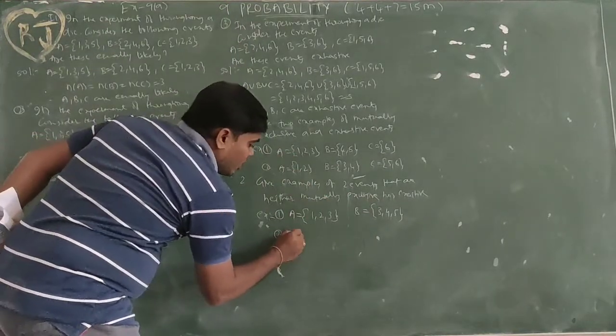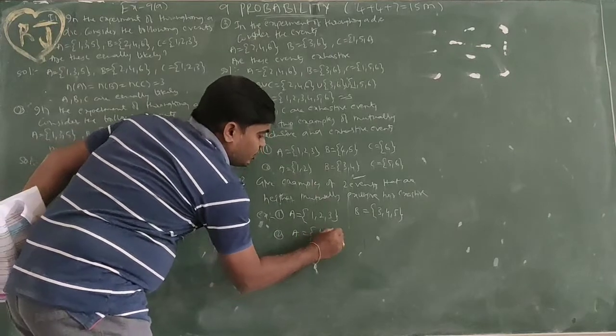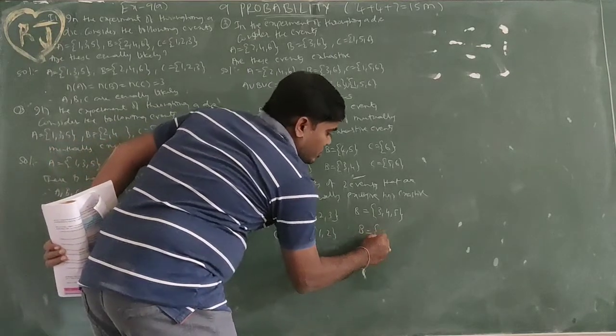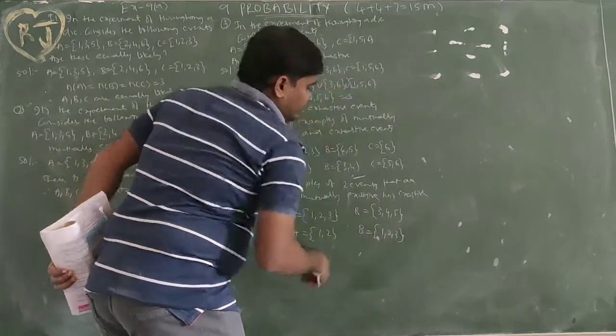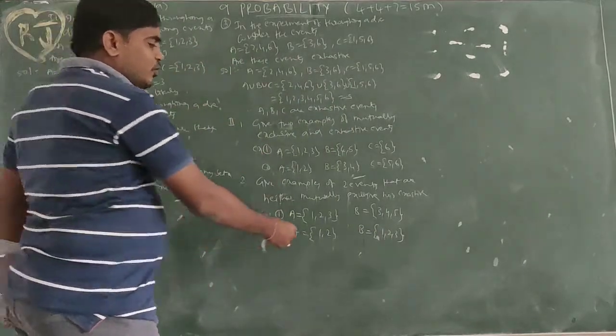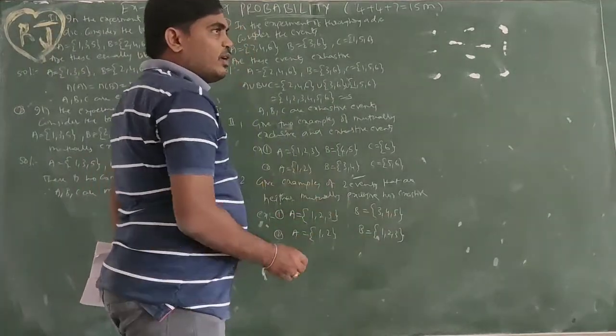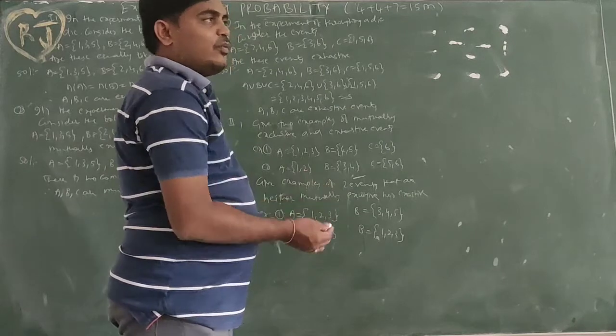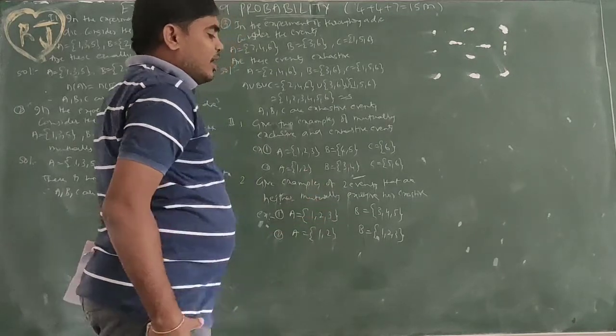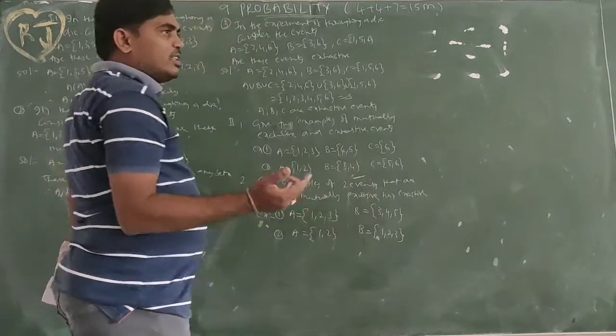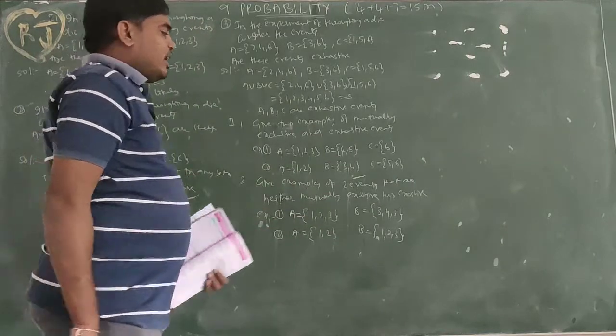Next, example 2: A = {1}, B = {1, 2}. So these are also not mutually exclusive. If 1 appears, one will win automatically, and the other also has the possibility to win. And 4, 5, 6 are missed, so it is not exhaustive.